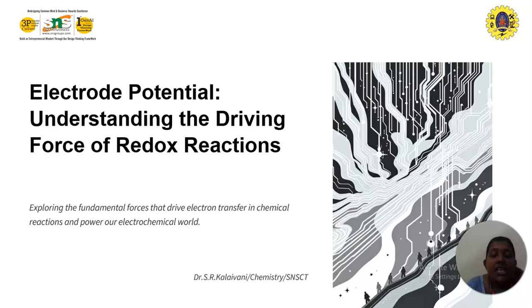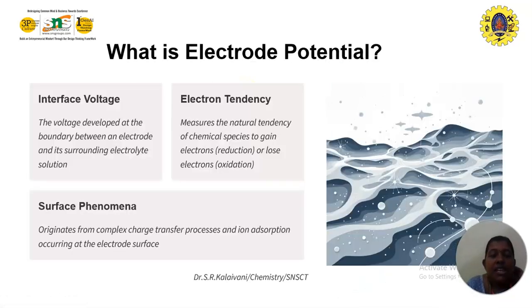Then conductors. Conductors means a substance or material that allows the current to pass through it. It is called conductors. Example, all metals and graphite. Then non-conductors, a material which does not allow the current to pass through it. For example, plastic. This is an example for non-conductors. Then types of conductors. Conductors can be classified into two categories. One is metallic conductors, another one is electrolytic conductors.